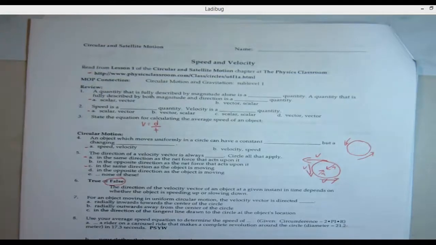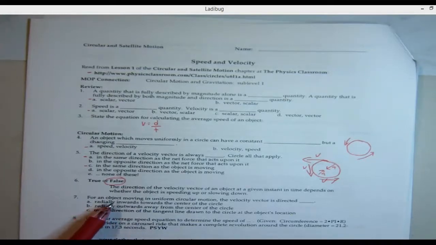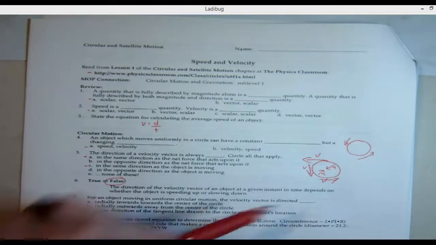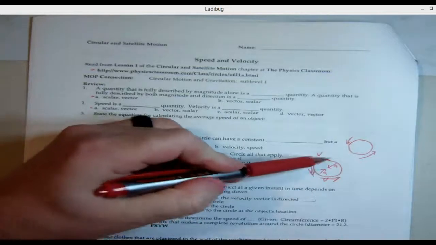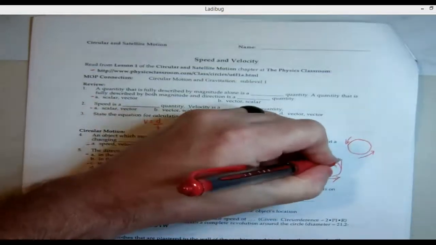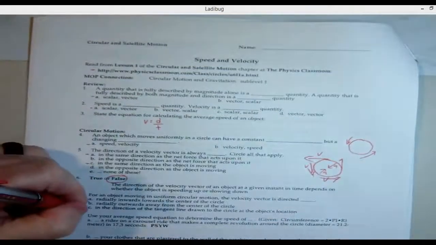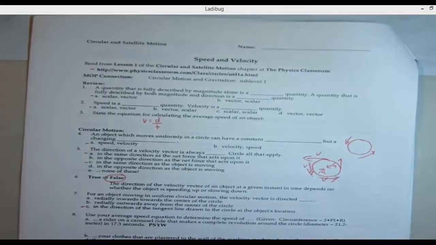We just said this one. It's not outward and it's not inward. It's always tangent, depending on where you are. So this is going to be C, tangent, in a direction of the tangent line drawn to the circle at the object location.